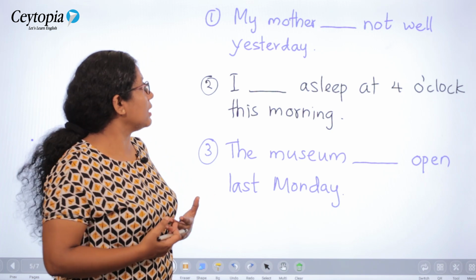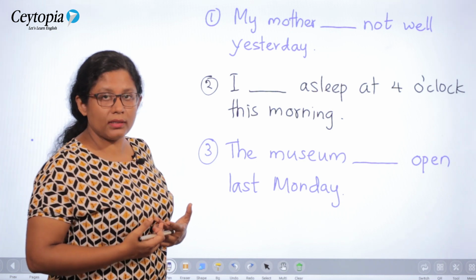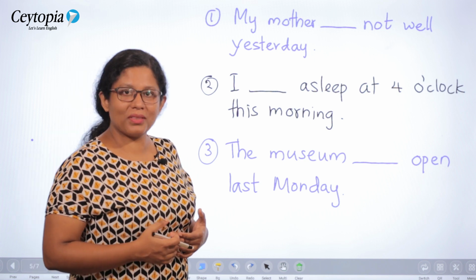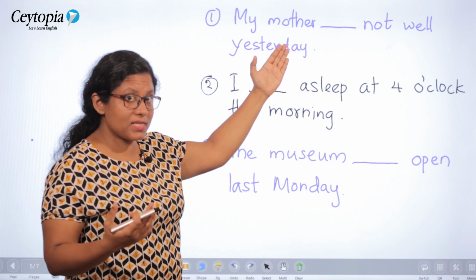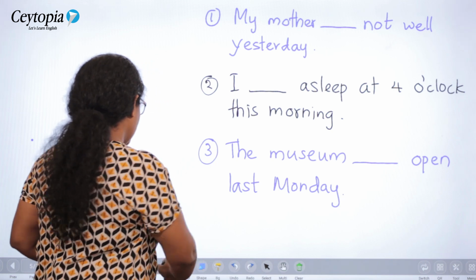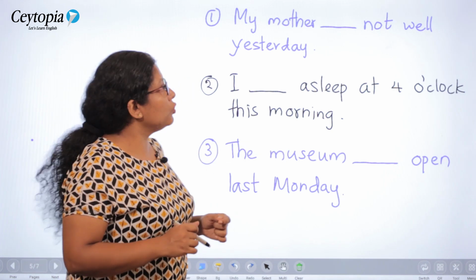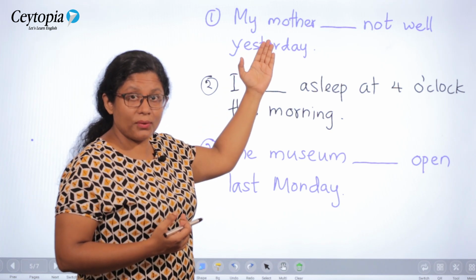First sentence, here you get the subject. It is a singular subject. So I want you to fill in the blanks with me. Shall we try? My mother. It is a singular subject. So what do you choose? Yes. Between the two verbs you have, was and were, you will have to choose the singular verb. Why? Your subject is singular.